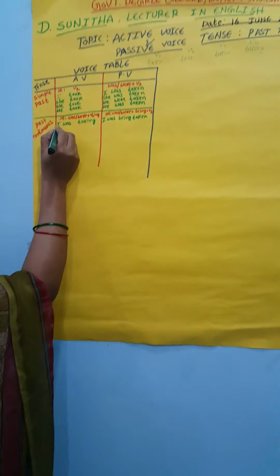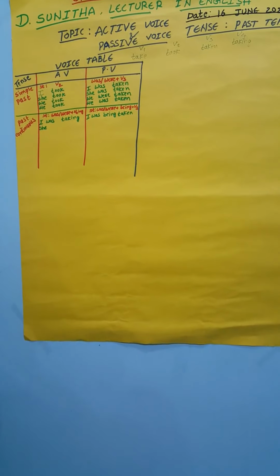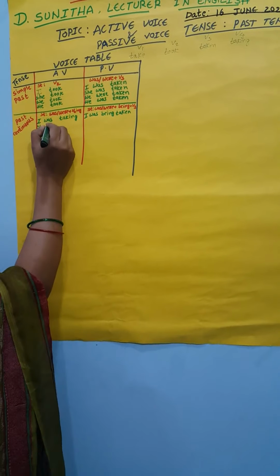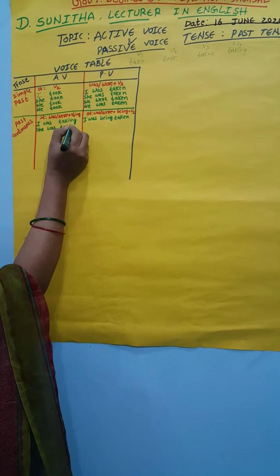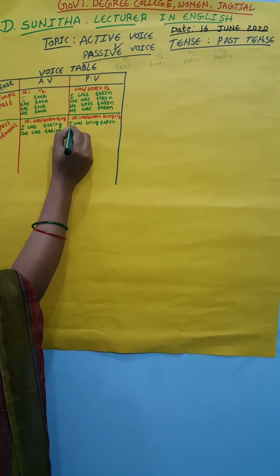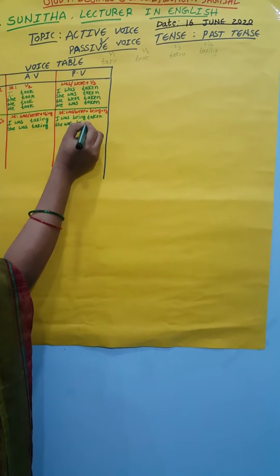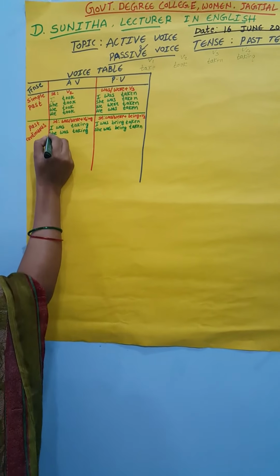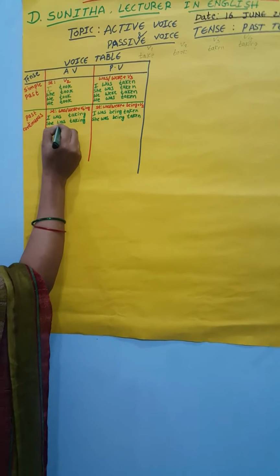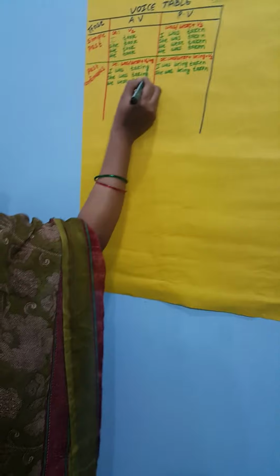And the second one, she. She is the third person singular subject, so we also take the singular helping verb. She was taking. She was being taken. We is plural, so we have to take the plural form. We were taking.